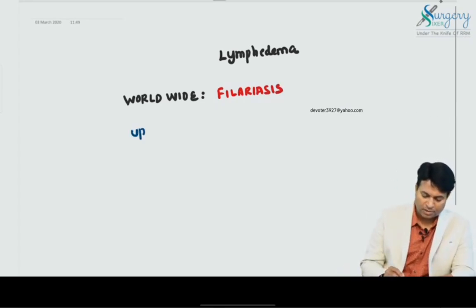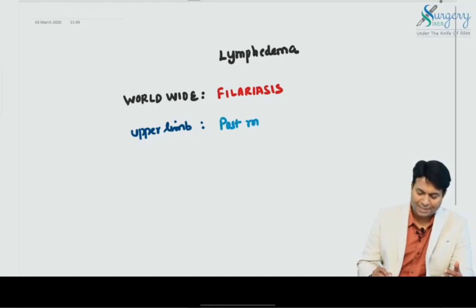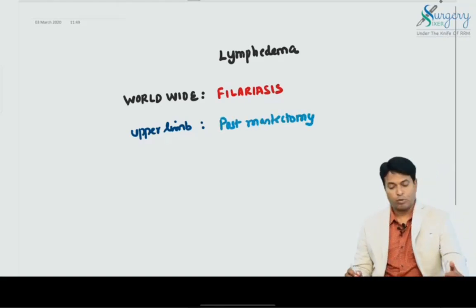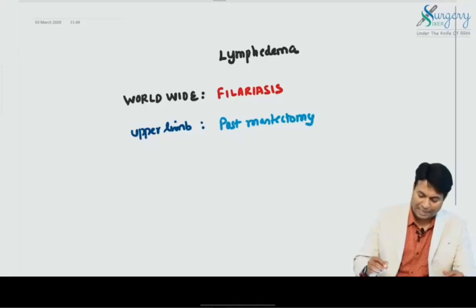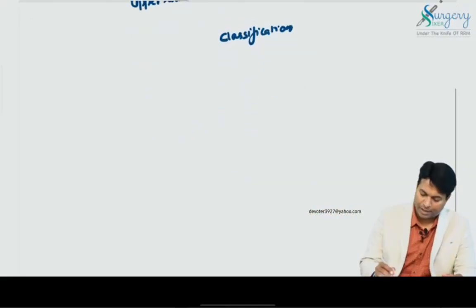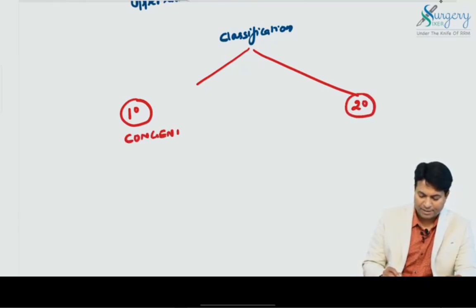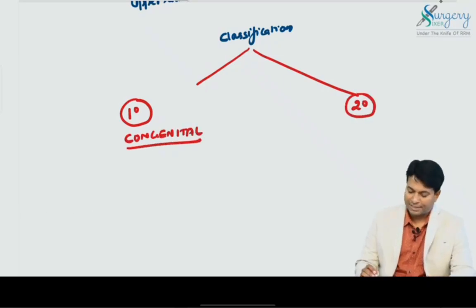What is the most common cause of upper limb lymphedema? Upper limb lymphedema has now overtaken filariasis, and it is now post-mastectomy. Axillary lymph node dissection causes post-mastectomy upper limb lymphedema. Lymphedema is classified into two important types: primary and secondary lymphedema. Primary lymphedema can also be called congenital lymphedema, while secondary is due to some causes.